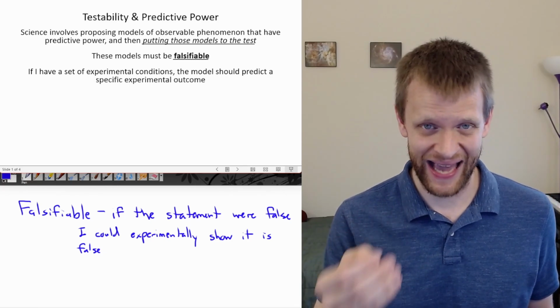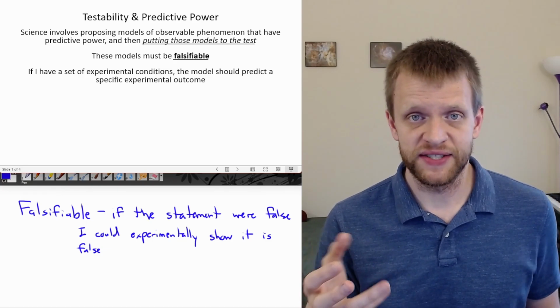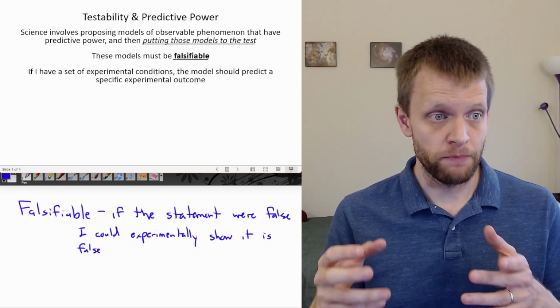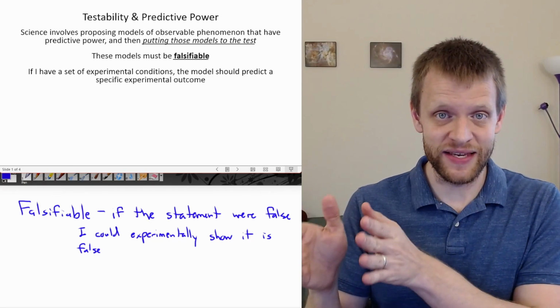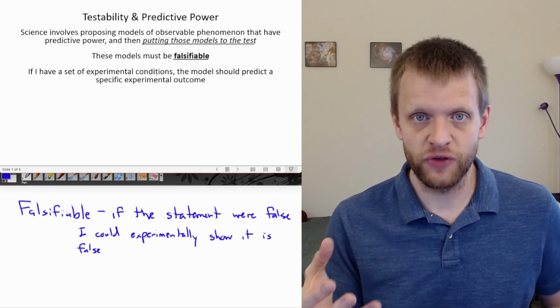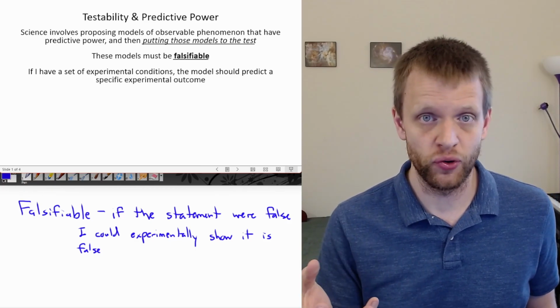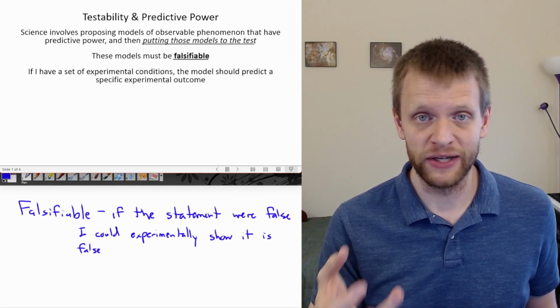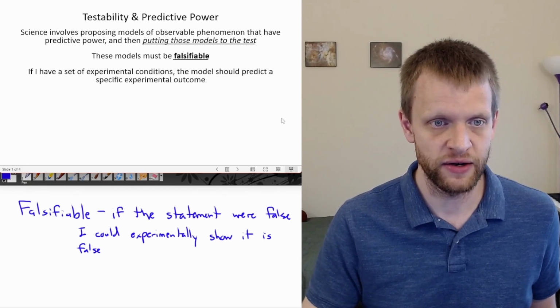Now, we do have to recognize that any measurements we make, both of the starting experimental conditions and the experimental outcomes, still have certain levels of measurement noise. We've talked about how all measurements are going to have some level of error in them, either random errors or systematic errors.